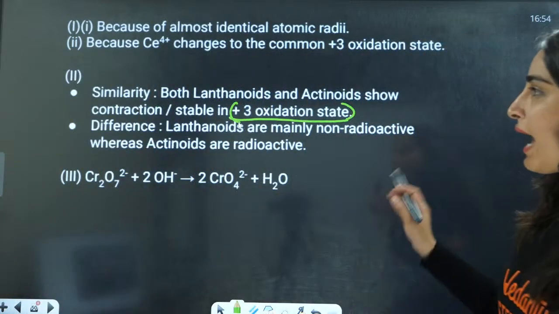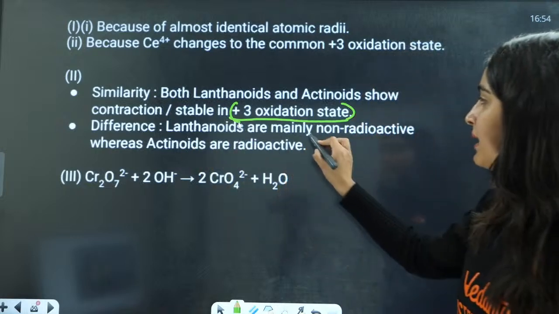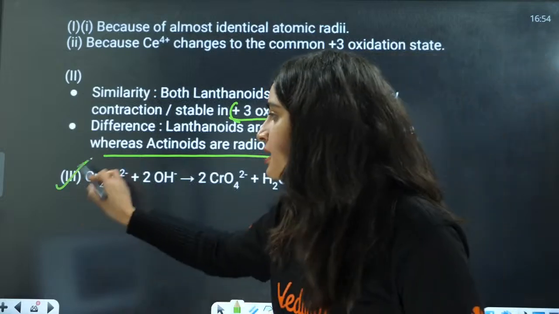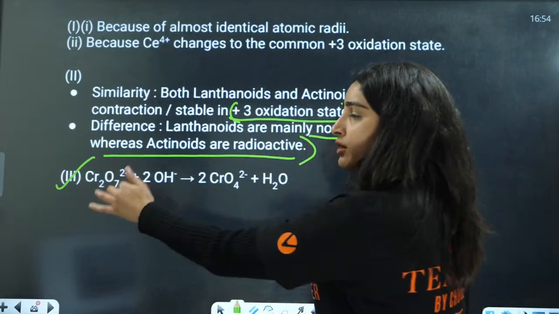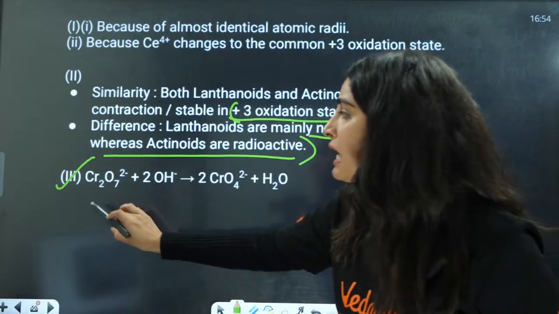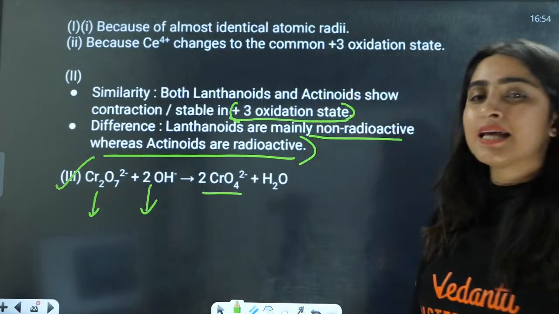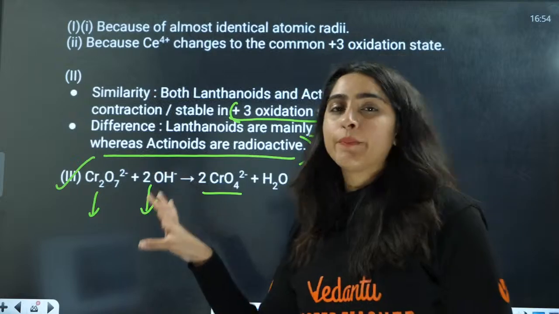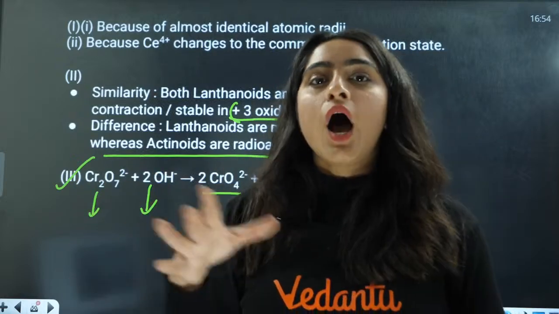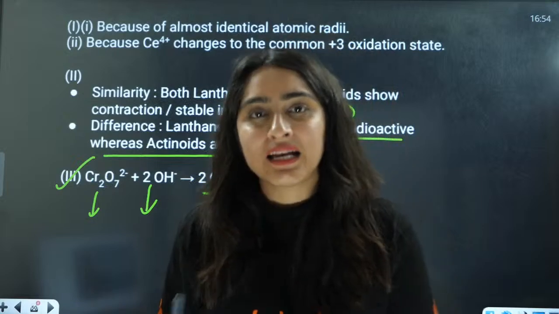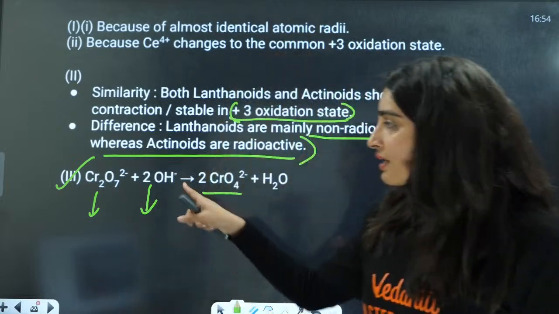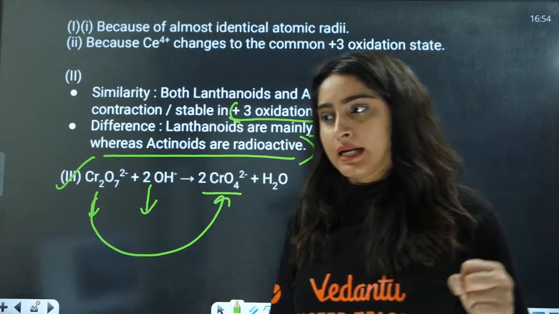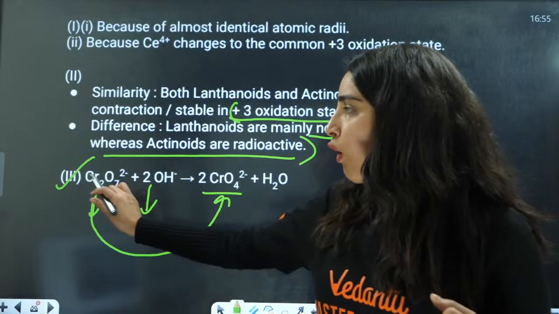Next, the difference: lanthanoids are mainly non-radioactive, whereas actinoids are radioactive in nature. Next is complete the reaction. So this is your dichromate ion. Dichromate ion in basic medium converts into chromate ion. We have done yesterday how dichromate ion behaves in alkaline and in acidic medium. In alkaline medium, dichromate ion is shifted towards chromate ion, showing a yellowish color. This is of orange color.